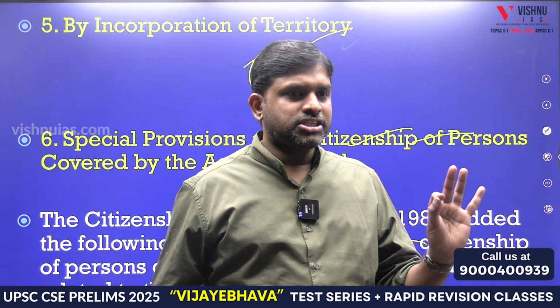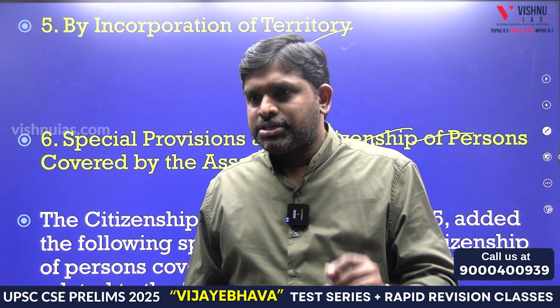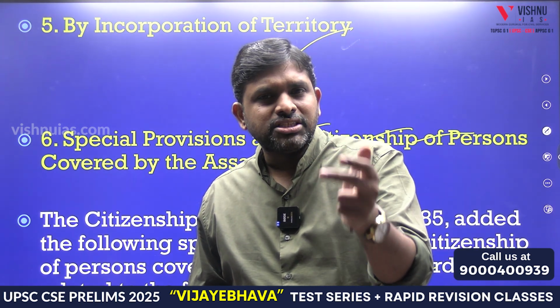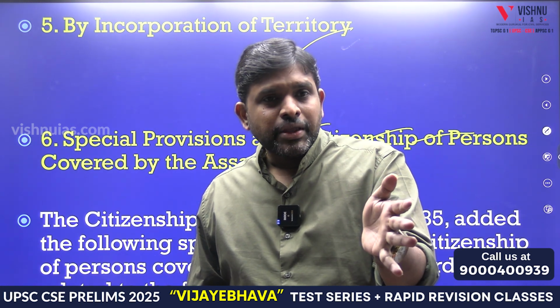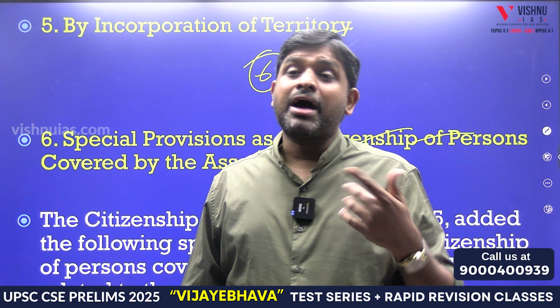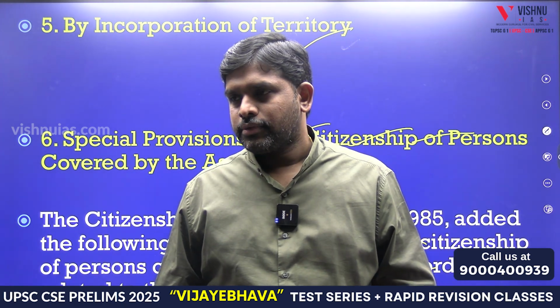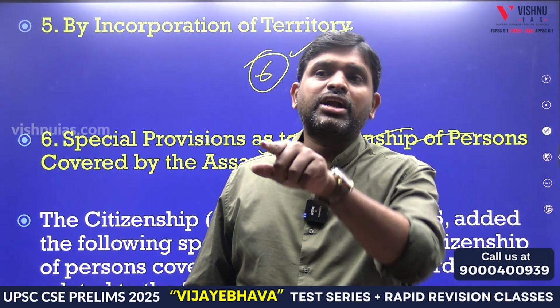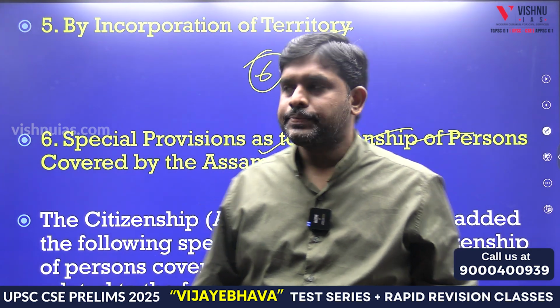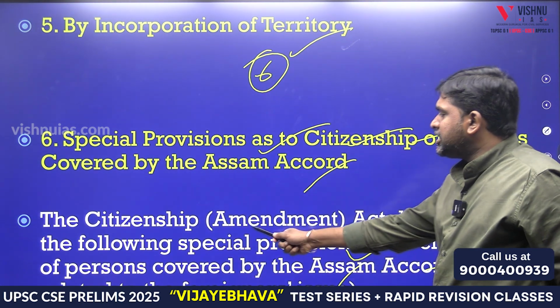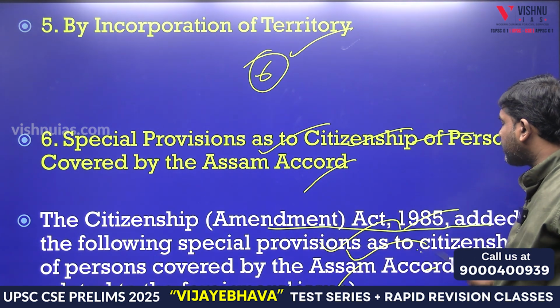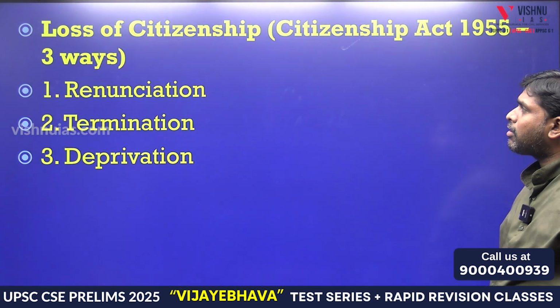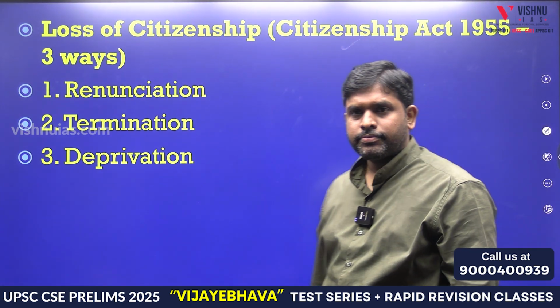How to get citizenship? Mechanisms for citizenship: either by birth, by naturalization, by descent, by registration, by incorporation of territory, or by being part of the Assam Accord. Constitutionally, how many mechanisms are there? 7 mechanisms. Citizenship Act of 1955, how many mechanisms are there? 6 mechanisms. Sir, you told Assam Accord, it got amended. See, the Citizenship Amendment Act added the following special provisions as to citizenship of persons covered by the Assam Accord.